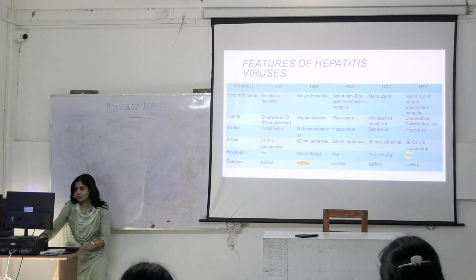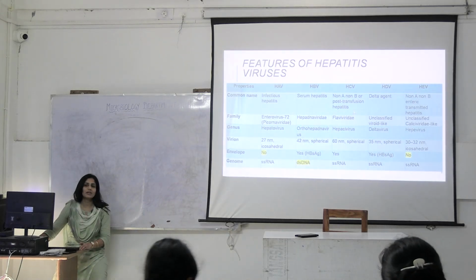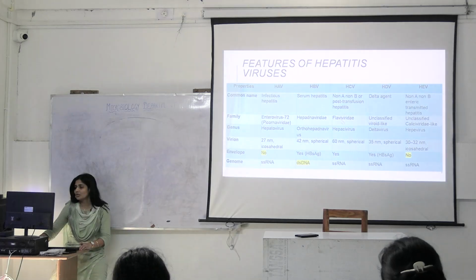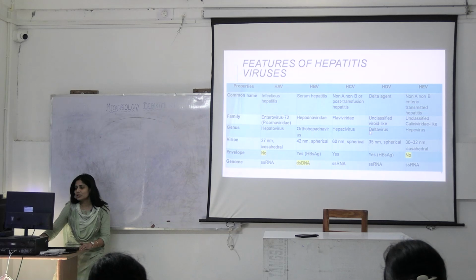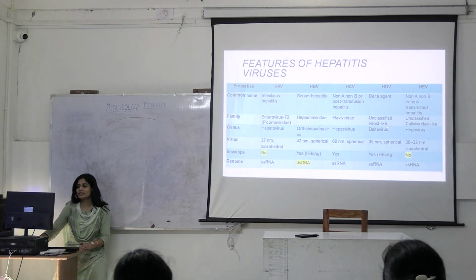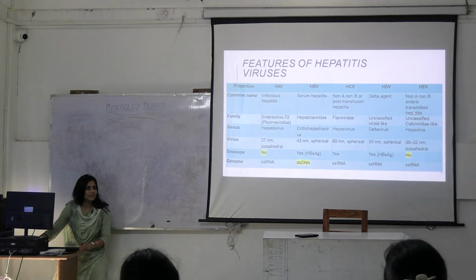These are the families. What you can see here, hepatitis A virus belongs to enterovirus 72. It belongs to Picornaviridae family, hepatovirus genus. Okay. Hepatitis B virus, Hepadnaviridae, orthohepadnavirus genus. Okay. C, flavivirus. What are other viruses under flavivirus? Okay, this belongs to flavivirus. HDV, you just remember the delta virus genus for this family. Okay. Then unclassified calciviridae, hepavirus, hepatitis E virus.